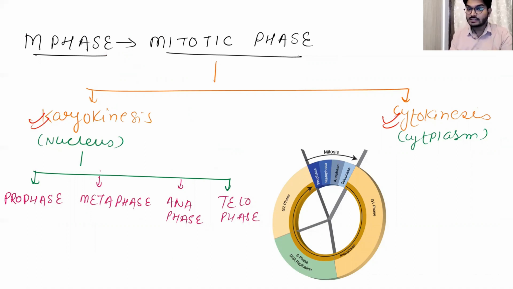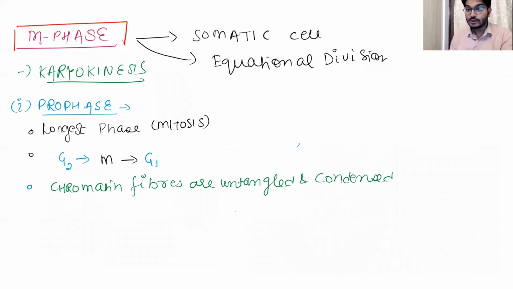And the karyokinesis is further divided into subphases. The phases are prophase, metaphase, anaphase, and telophase. They all come together and are known as karyokinesis. Okay, so M phase is the mitosis or the mitotic division. This M phase occurs in the somatic cells. What are somatic cells? Based on the division, we should classify the cells into two categories. The first category is the somatic cell, and the second one is the germ cell.